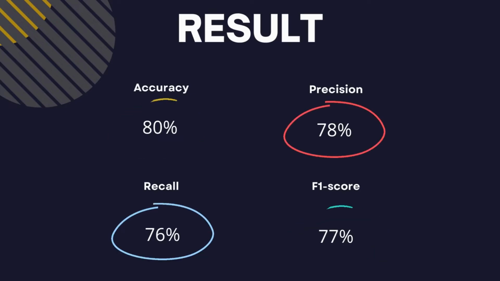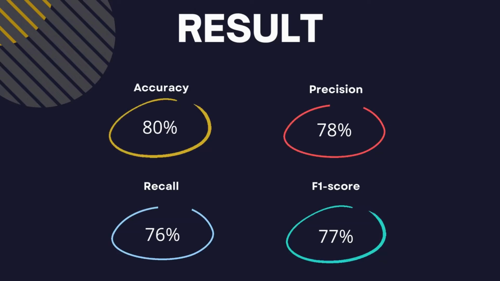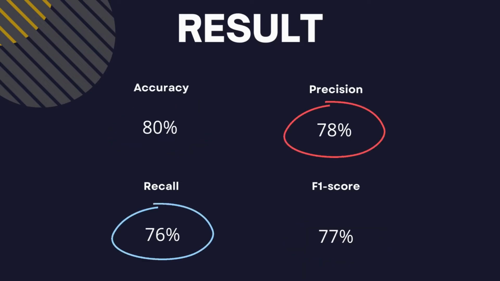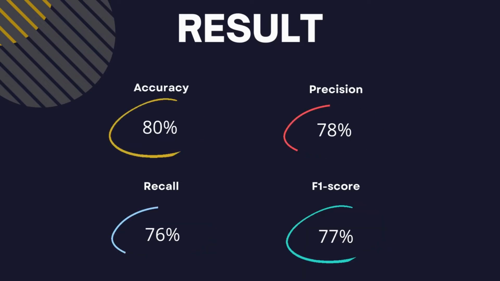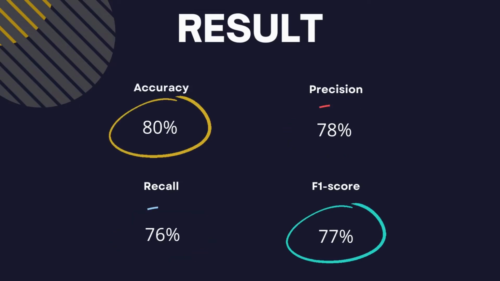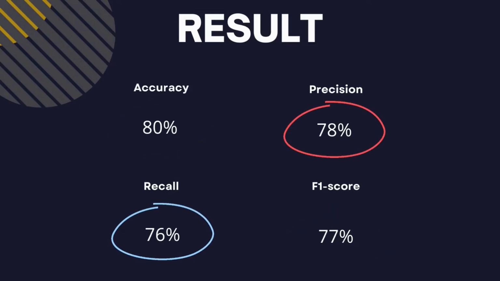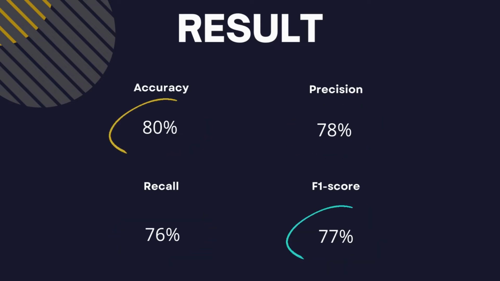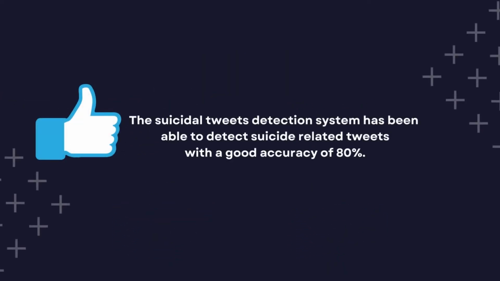The system has achieved a good accuracy score of 78%. F1 score is 77%, precision 78%, and recall 76%. F1 score is the primary performance measure while the accuracy is a secondary measure. F1 score is calculated based on the precision and recall. From the result, we can say that the Suicidal Tweets Detection System has been able to detect suicide-related tweets with a good accuracy of 78%.